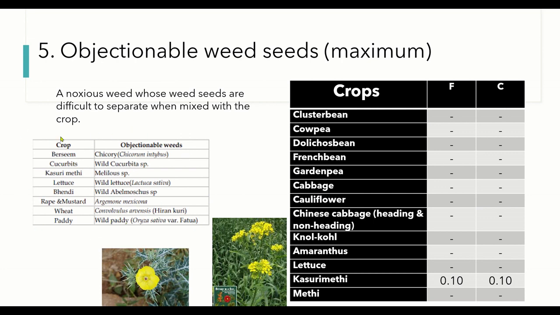So we have here various objectionable weed seeds which have to be avoided, and the maximum allowable amounts of objectionable weed seeds are mentioned as such here. 0.1% in kasuri methi, 0.1% in case of foundation seed and certified seed as well. So this is important for your competitive exams such as JRF. Remember these objectionable weeds, as they may be asked as general agriculture questions.